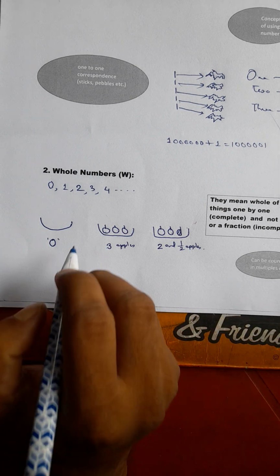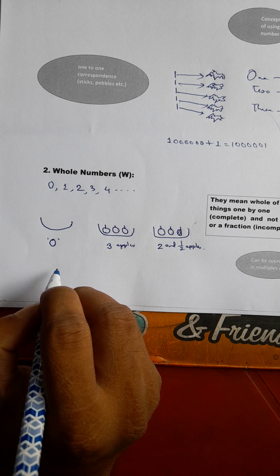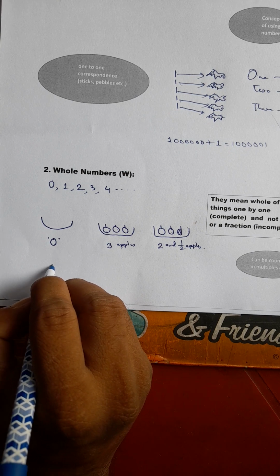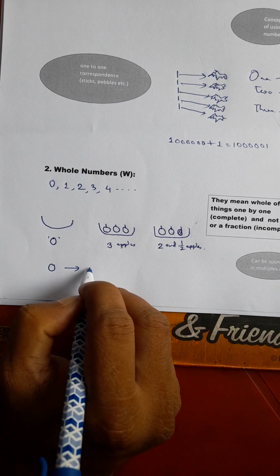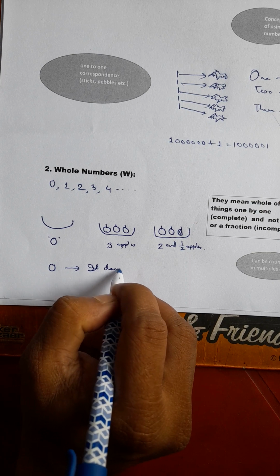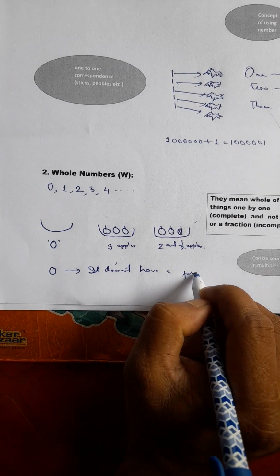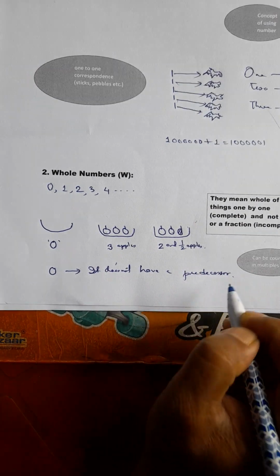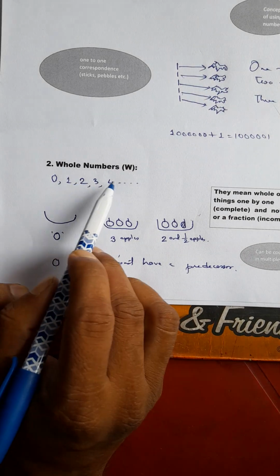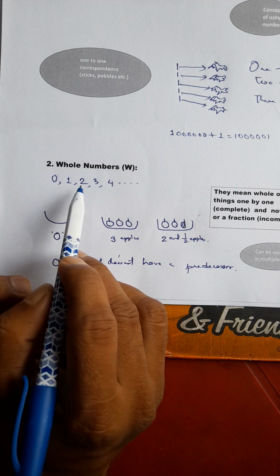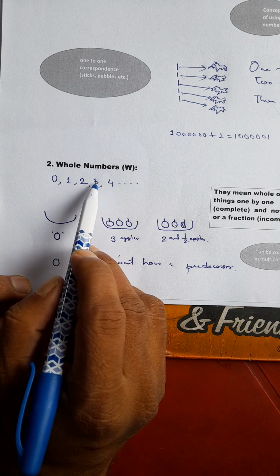Now, does every whole number have a predecessor? Is it correct? No. 0, for example, is a whole number, but it doesn't have a predecessor. Except 0, all whole numbers have a predecessor. For example, the predecessor of 1 is 0, the predecessor of 2 is 1, of 3 is 2, of 4 is 3.